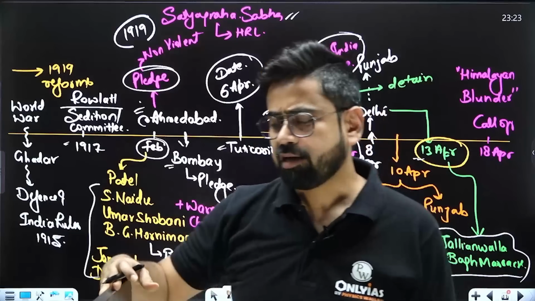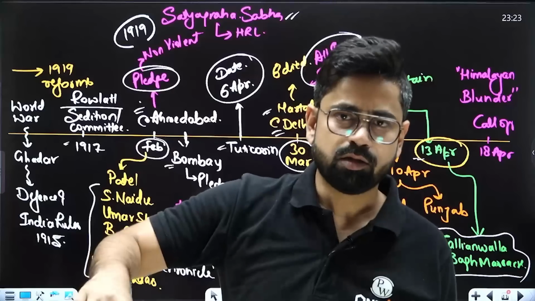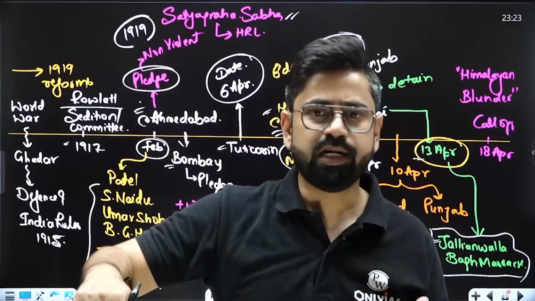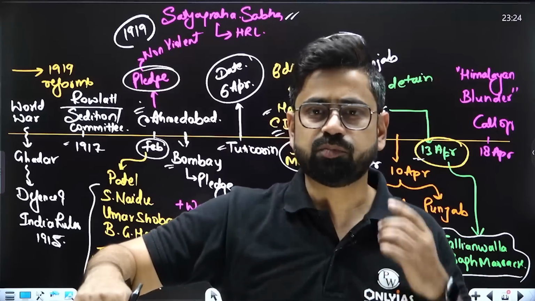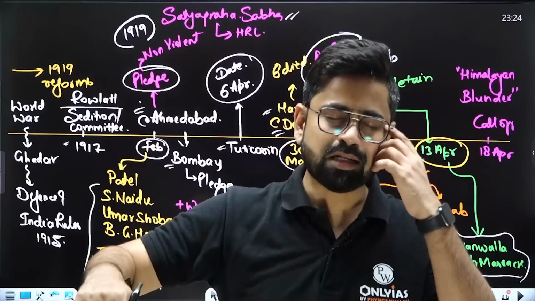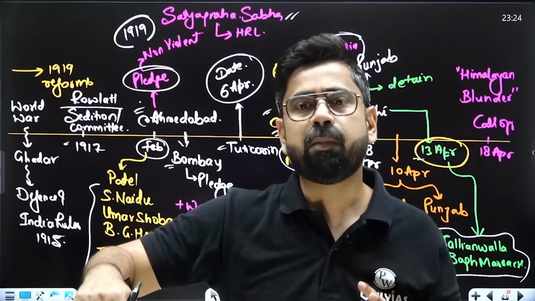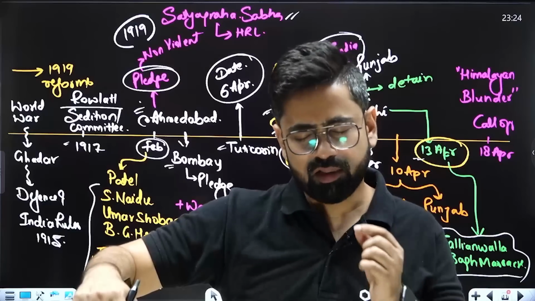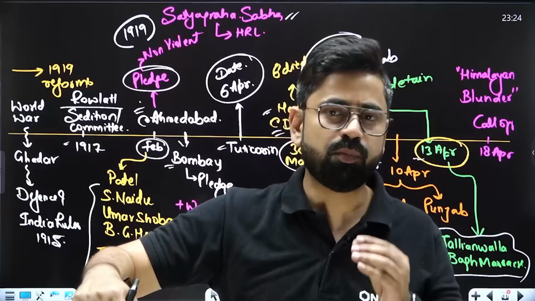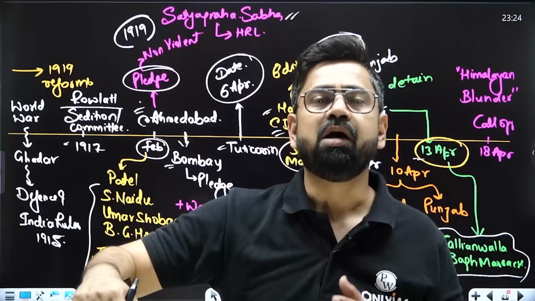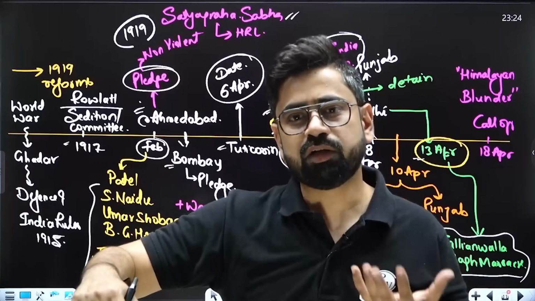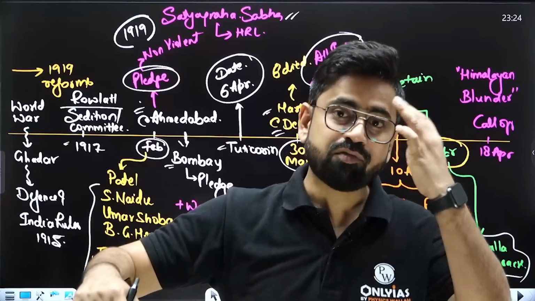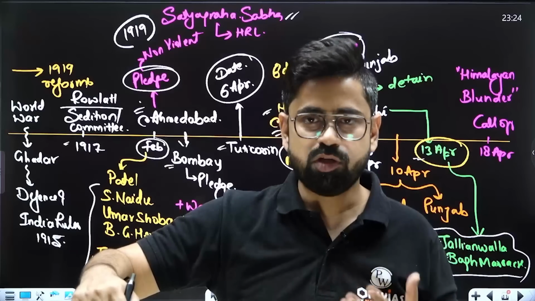Just understand that Gandhiji was not aware of the Jallianwala Bagh massacre, because whatever happened in Punjab actually stayed in Punjab. The press and everything was blocked and the information was not passed on. So people didn't know what exactly had happened in Punjab. He had no information or very little information about the violence in Punjab, or the massacre of Jallianwala Bagh. That information will come to him after June or July, after about 3-4 months, and after that he will start inquiring into what actually happened in Punjab.